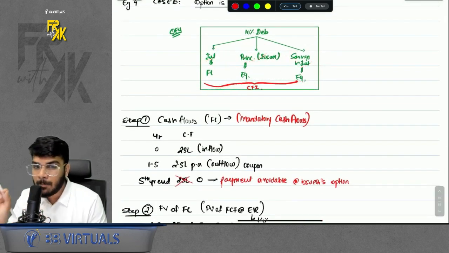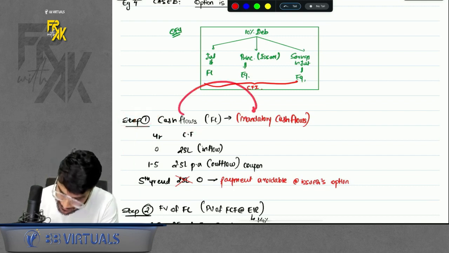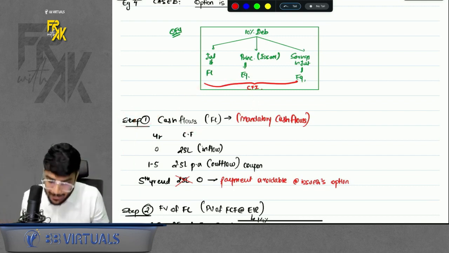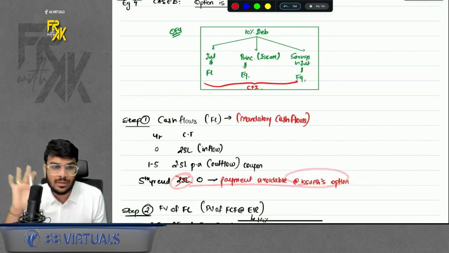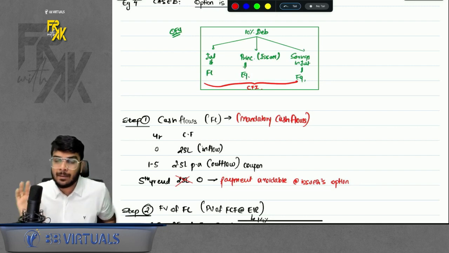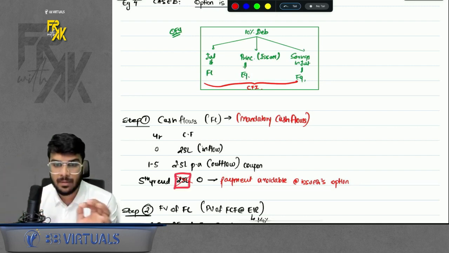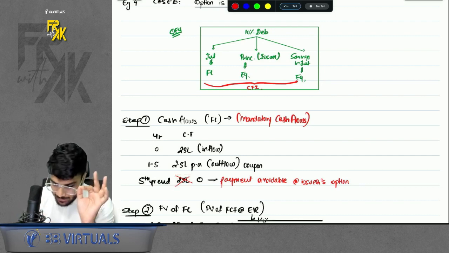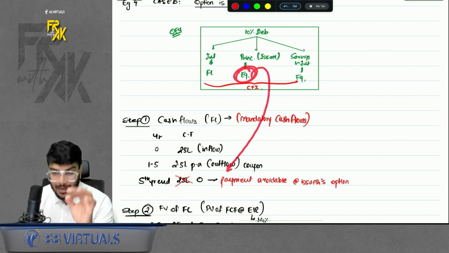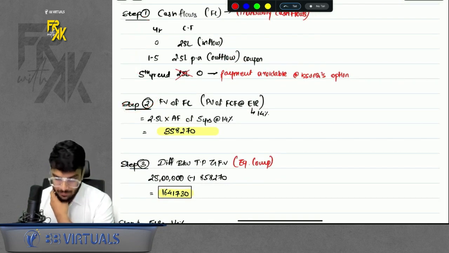Now comes the very important part. Please pay attention here. Whenever you prepare step number 1, cash flows, you will only take the mandatory cash flow. What is the meaning of this? So that means principal for you was equity. No? You called the principal equity. That means principal repayment will not form part of your cash flows. Why? Because you never assumed, we told principal equity. That means under principal we are assuming there is no contractual obligation. So you will not take the cash flow of principal repayment. That means whenever any element you assume it to be equity, it will not form part of your cash flows. Simple, right? So accordingly, you will calculate the step number 2 fair value, step number 3 equity.